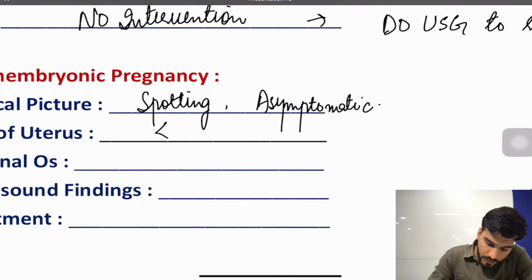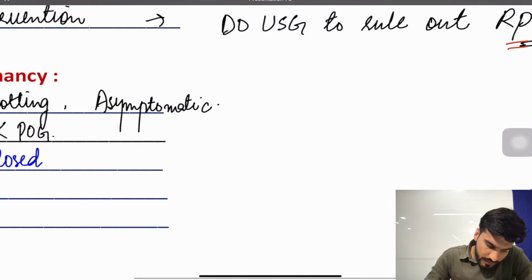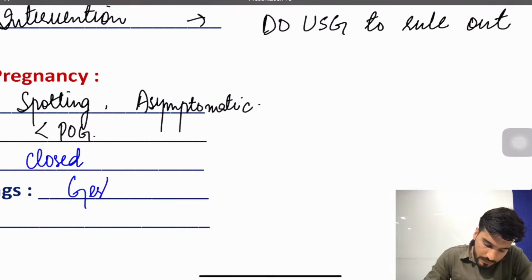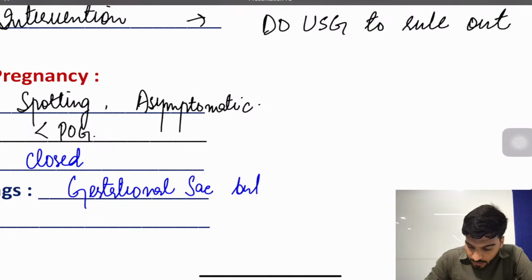The size of the uterus is less than the period of gestation. The internal os will be closed. On the USG there is a gestational sac, but no fetal pole.